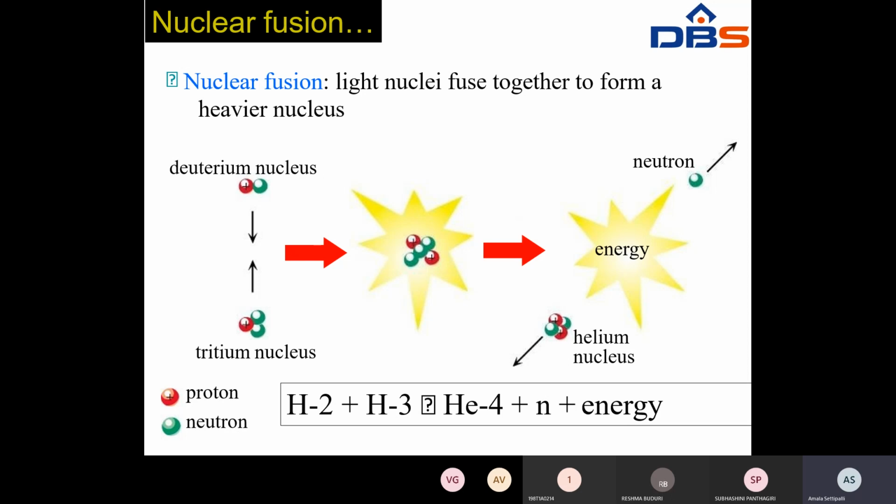Nuclear fusion is nothing but light nuclei fusing together to form a heavier nucleus. A deuterium nucleus and a tritium nucleus combine and form a helium nucleus. At that time it releases energy and a neutron. So this is about the nuclear power station layout, working, advantages and disadvantages, and types of nuclear reactors: boiling water reactor and pressurized water reactor. In the textbook, the layout and working are given separately. You can take any one, as the procedure is the same.